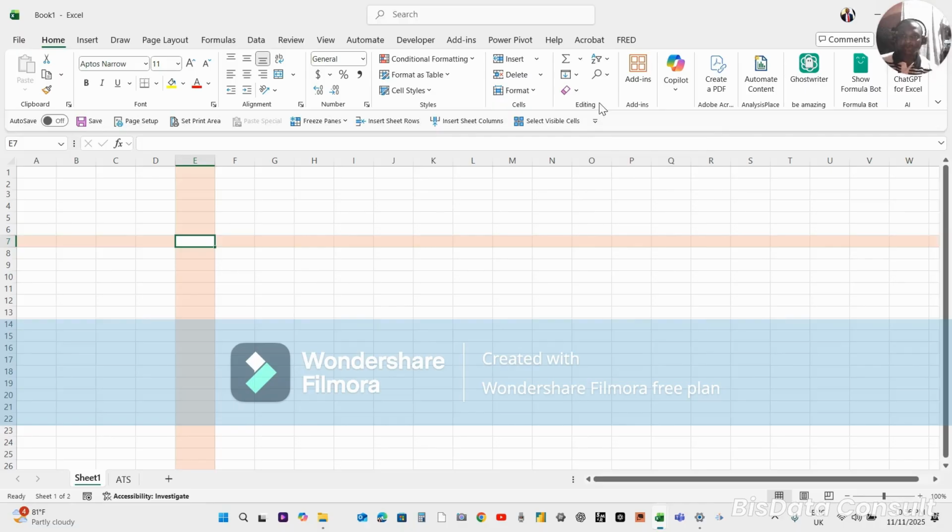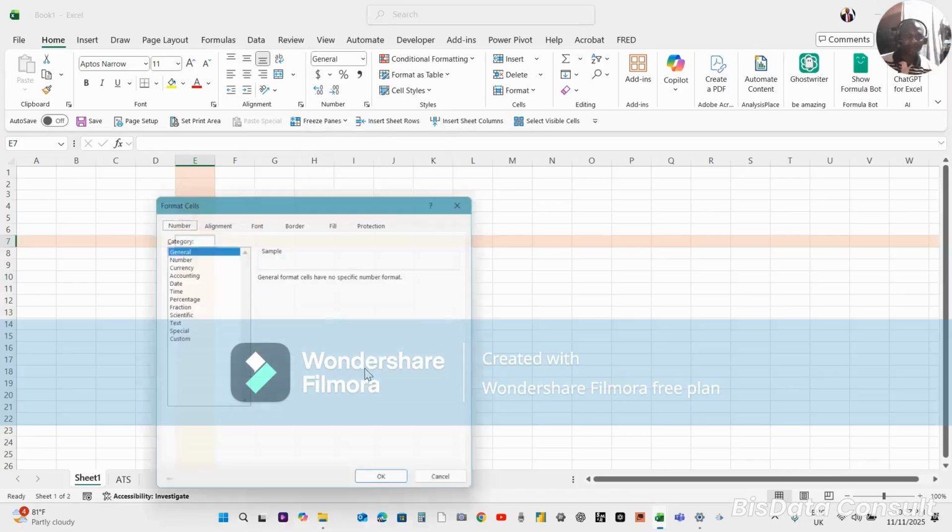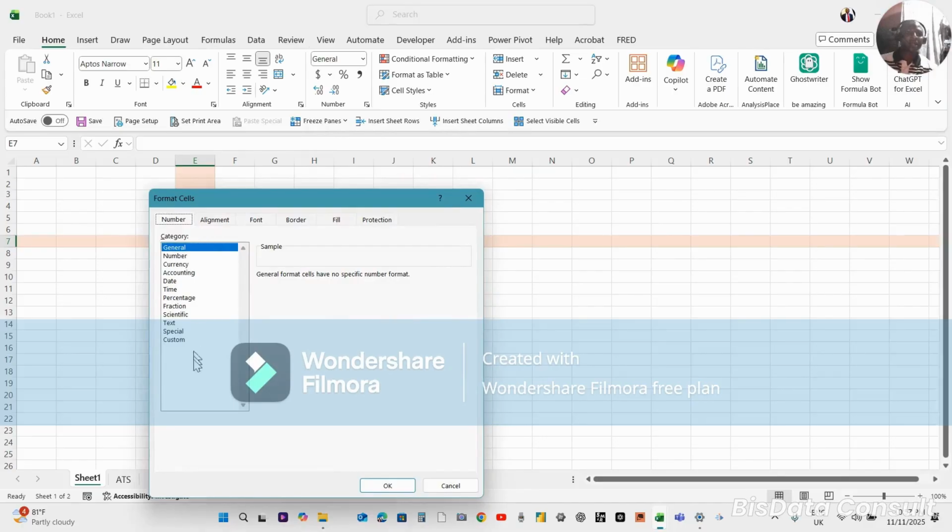You will simply just double click on the arrow of that group and then it will give you what you want. So here, for instance, on this number group I was saying the other time, if I click here, it gives me these options of what I can do. I can do general, which is whatever I type in the cell will not be formatted in any form. You can format as number, currency, accounting. Date can be formatted, percentage, fraction, scientific number, and if I say more number formats, it gives me back this dialog box again.